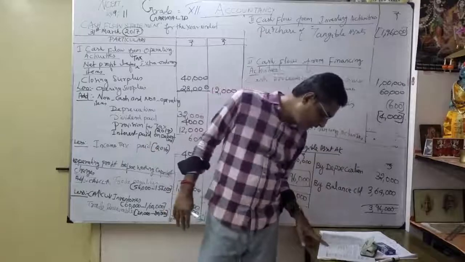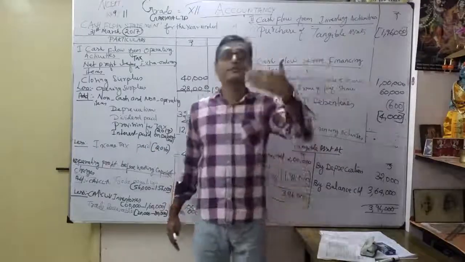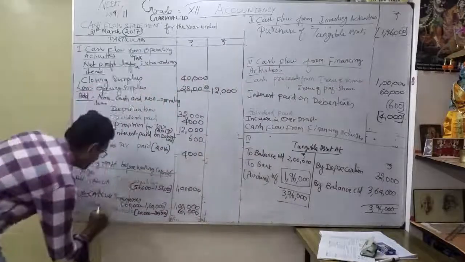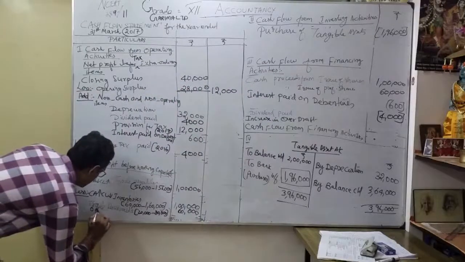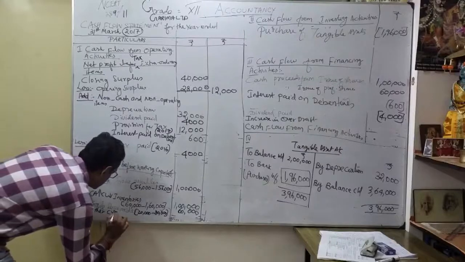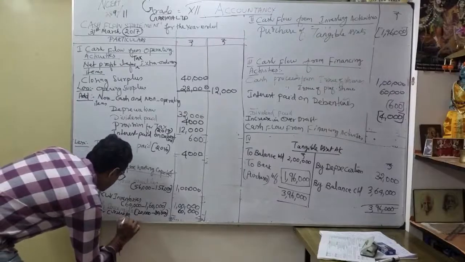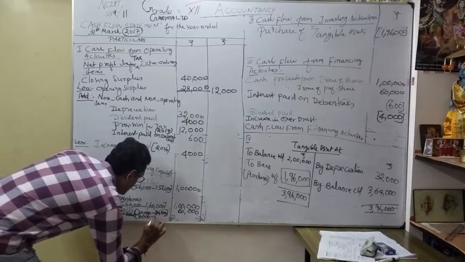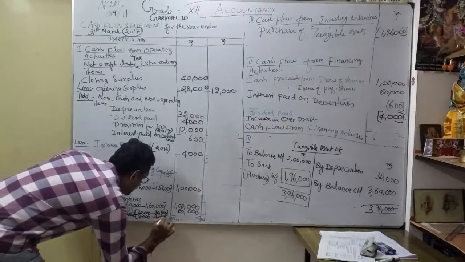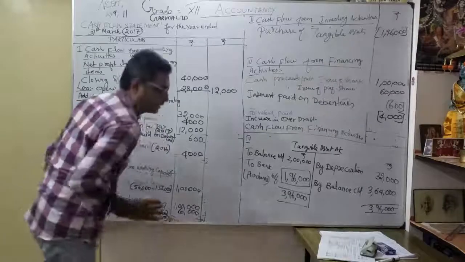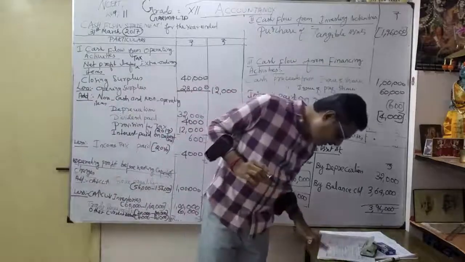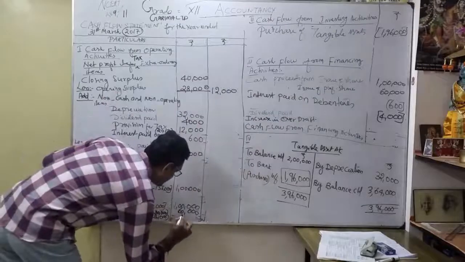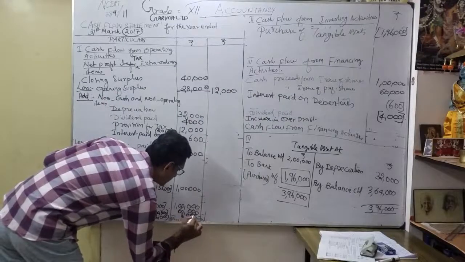So what's the final one? Other current assets. 8,000 became 16,000. That's what we're going to write here. Other current assets, 8,000 became how much? 16,000. So how much increased? 8,000 increased. Okay, understood.